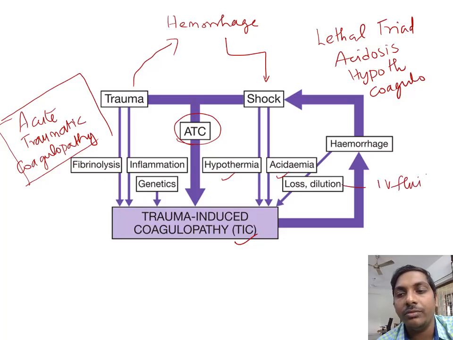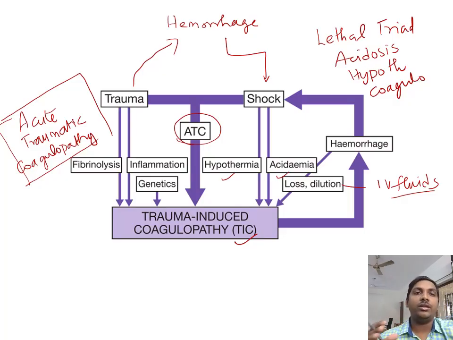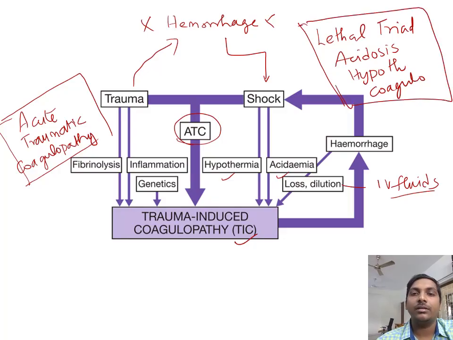If we give IV fluids when blood loss has already happened, the remaining blood will get diluted, so ultimately it forms a coagulopathy. So it is a continuum of process, and we have to control it. If we knock out this thing, everything will be reversed. The aim is to not allow the patient to enter into this lethal triad, right?